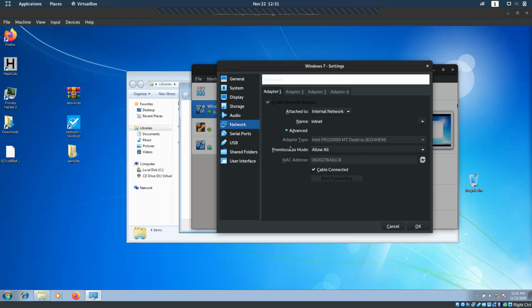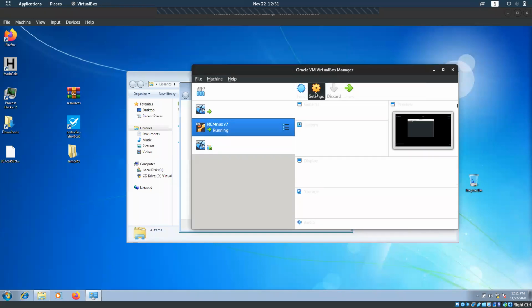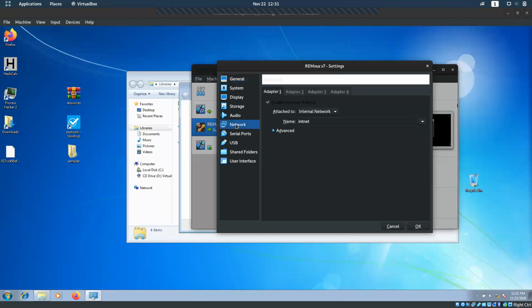And you have to set promiscuous mode to allow all. It means we allow the adapter to capture packets. Similarly, in settings of this REMnux Linux system, we keep it as an internal network, and in advanced, we keep it as promiscuous mode.